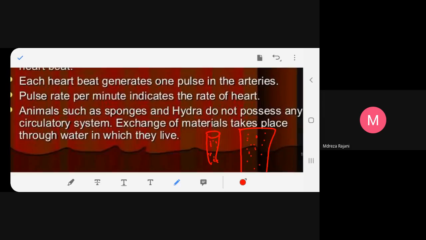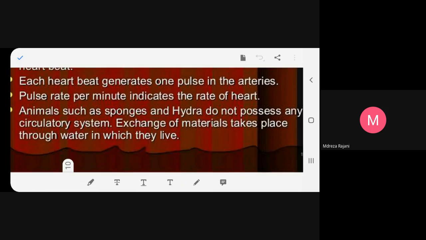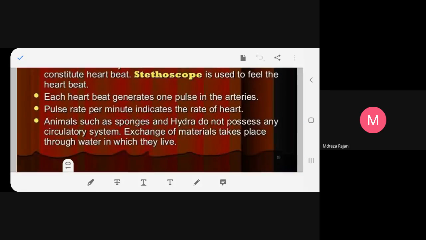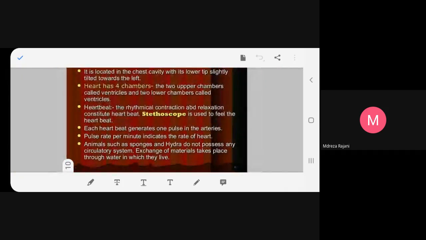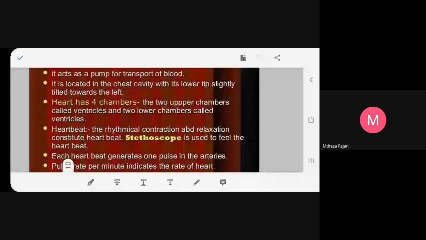This waste product diffuses through the wall of the body of the organism. This is how the exchange of material takes place through the water where they live. This is called diffusion. There is no heart in hydra or sponges.